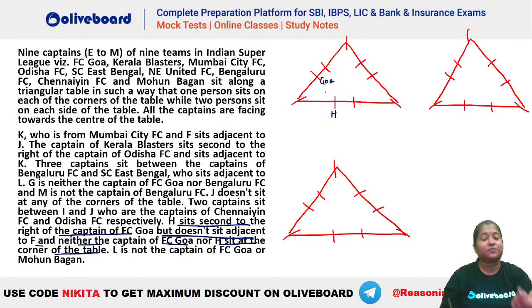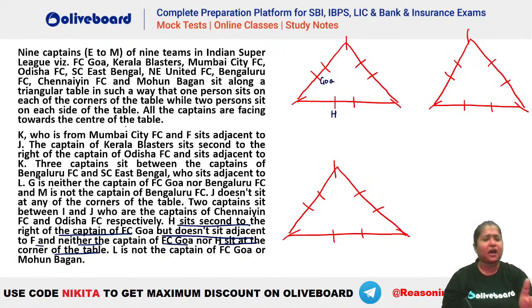Why? Because both of them should be such that H is second to the right of Goa and neither of them is along the corner, right? So you can see this is the only possibility. Neeraj, very good evening. So now you can see this is your H and Goa. Now what else can we place here?